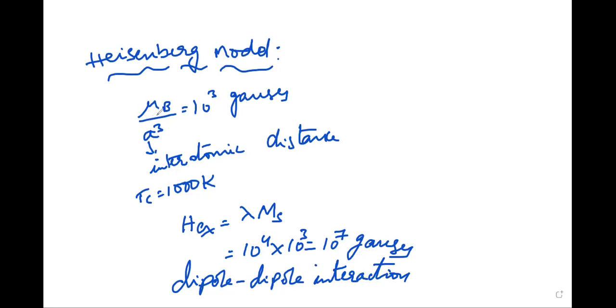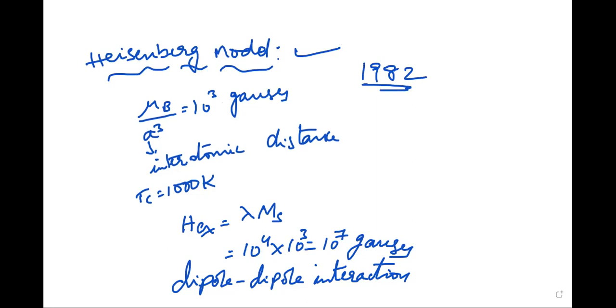This interaction was solved by the Heisenberg model in 1928. So according to this Heisenberg model, the large Weiss molecular field can be explained in terms of exchange interaction between the electron spins.